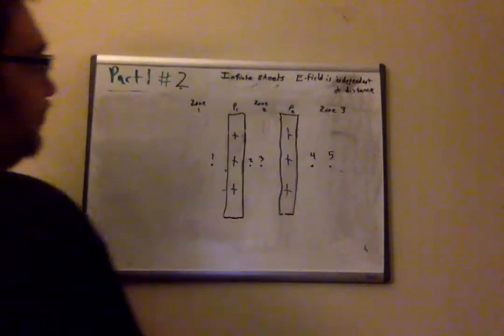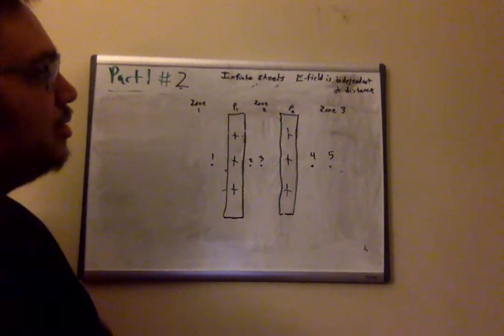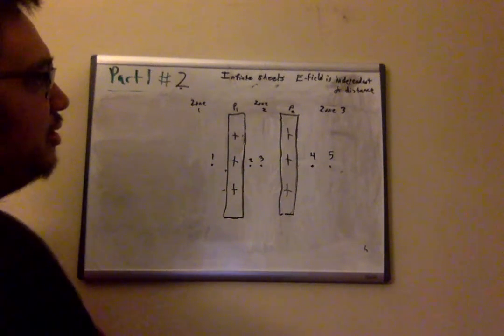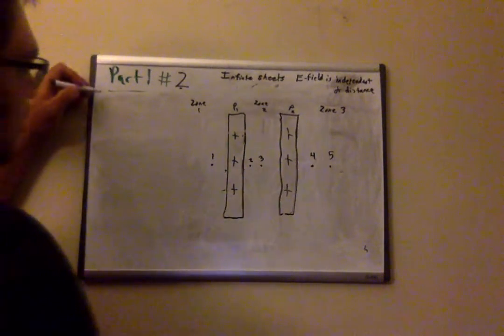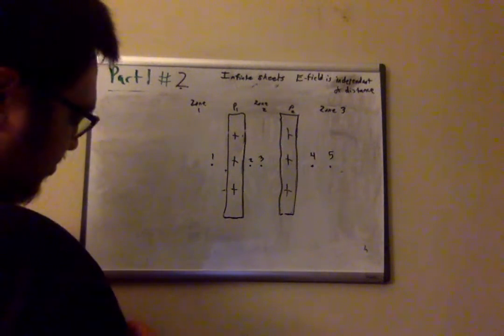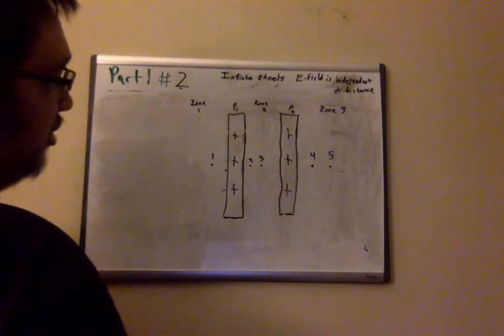And so one way of thinking about this is here are the points. Here are the two large plates.